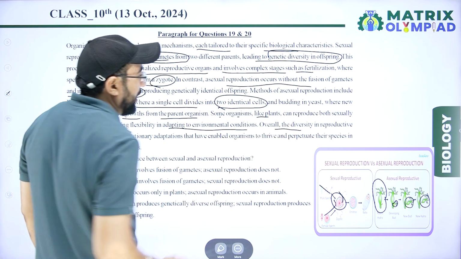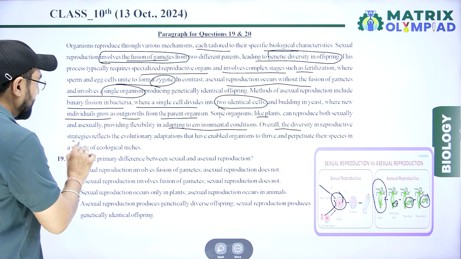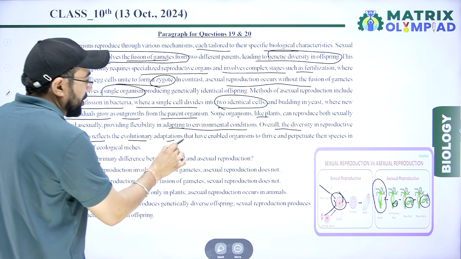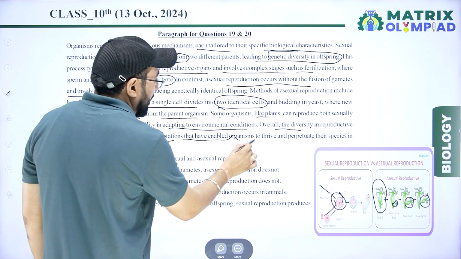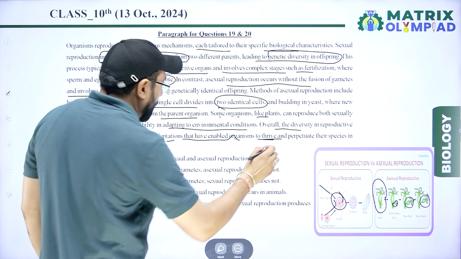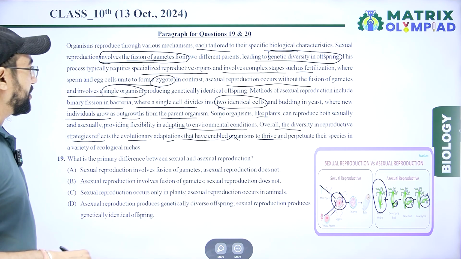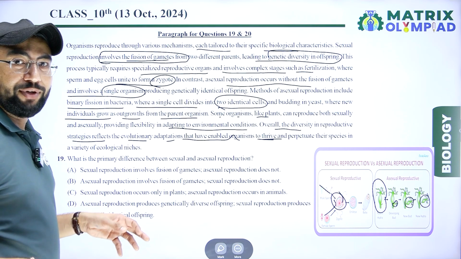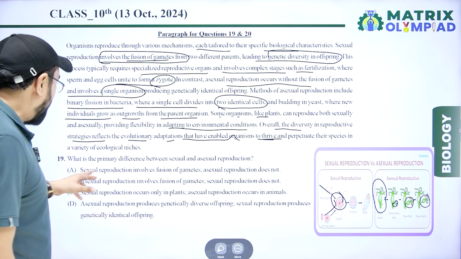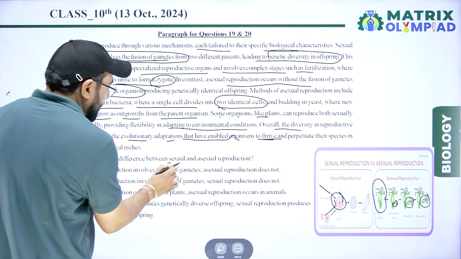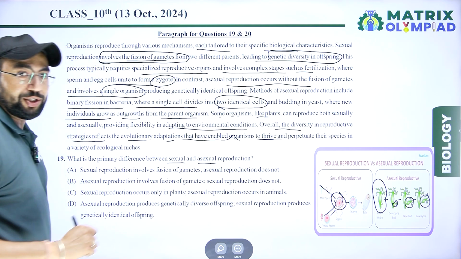Overall, the diversity in reproductive strategy reflects the evolutionary adaptation that has enabled organisms to thrive and perpetuate their species in a variety of ecological niches. According to this paragraph, the first question is, what is the primary difference between sexual and asexual reproduction?